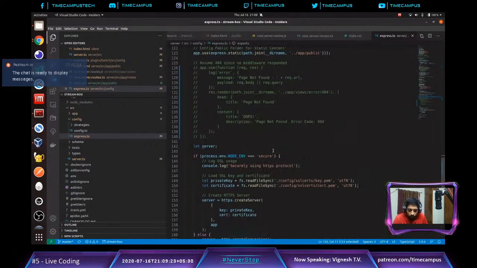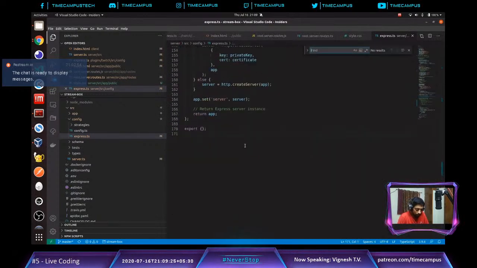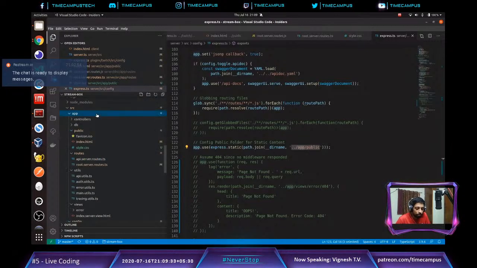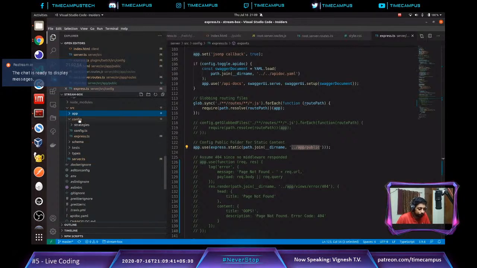Okay, so where am I actually serving the static files? Okay, this is the place where I am actually serving the static files. So I should be able to serve my index.html from my app public folder. So this is actually correct. So let's see what the problem is. This is crazy.